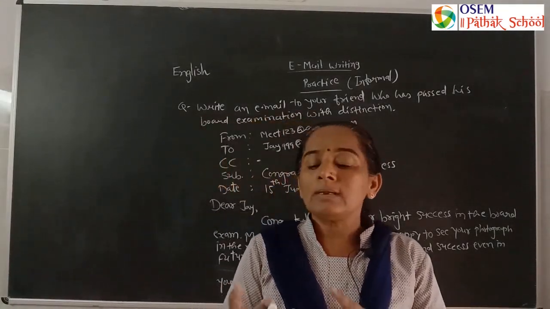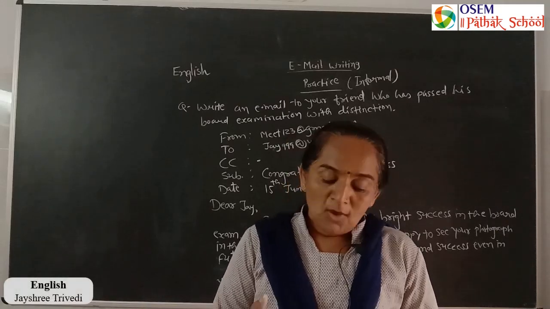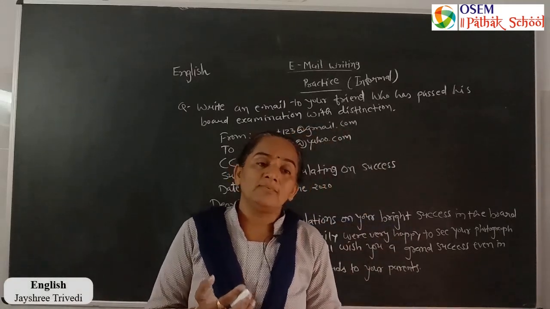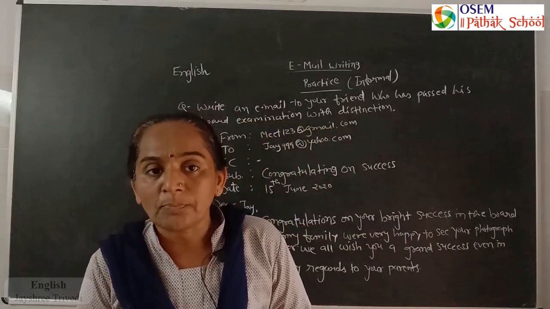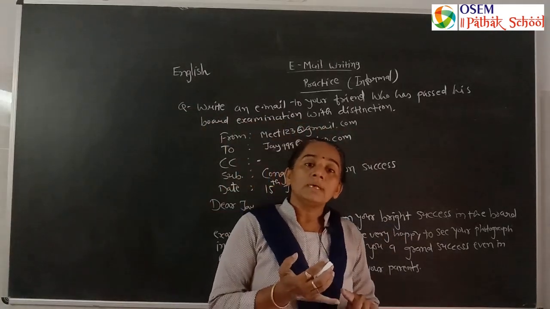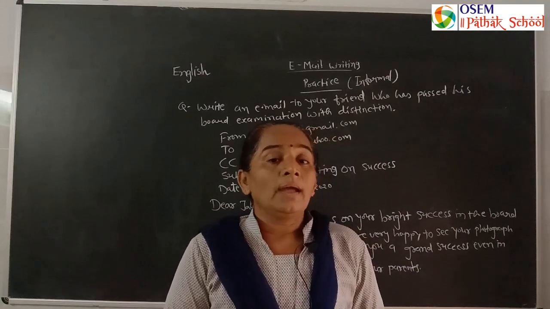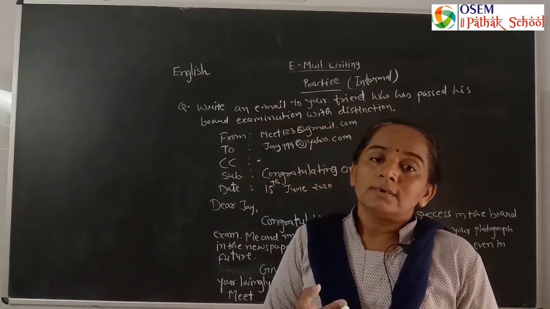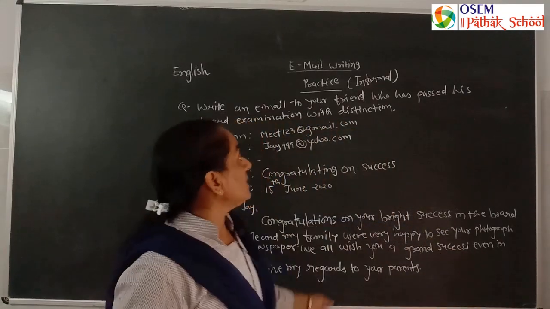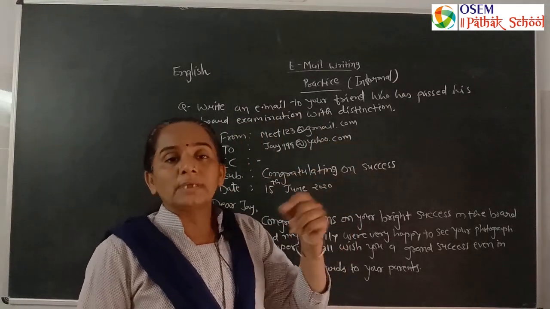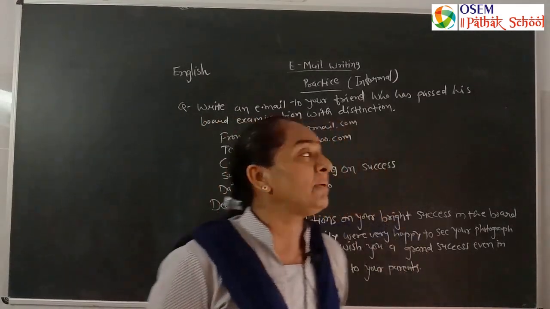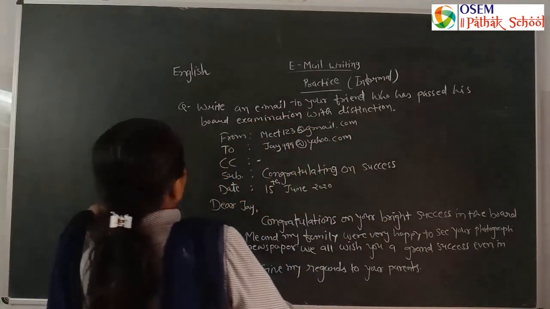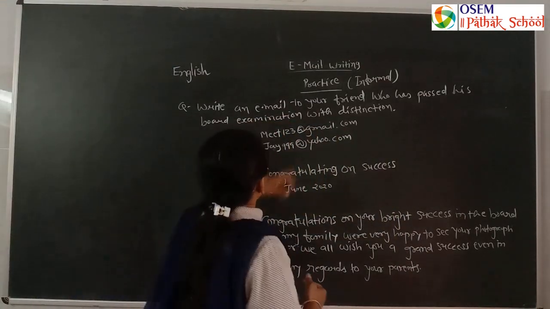One is formal, one is informal. Formal emails are those we write to offices like a bank, municipal corporation, water works, GEB and any institution. Informal emails are those we write to our friends circle, our relatives, our neighbors. And here is a practice of informal.